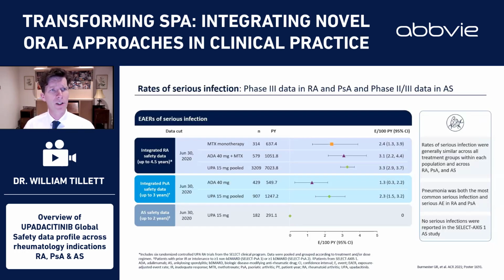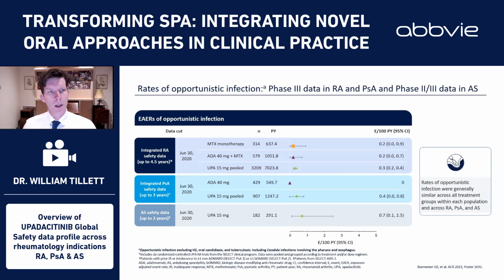What about infections? Well, these are serious infections, and you'll see that the rates of serious infection were generally similar across all of the treatment groups in RA, PSA, and AS. Pneumonia was the most common serious infection in RA and AS. And there were no serious infections reported in select AXIS 1.